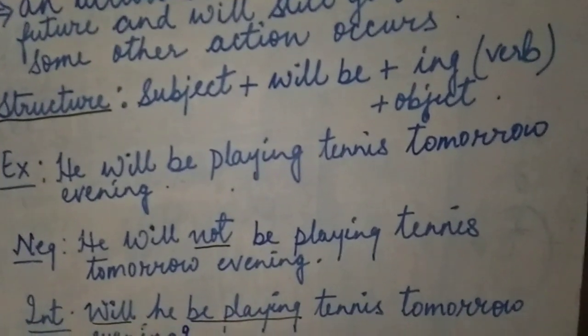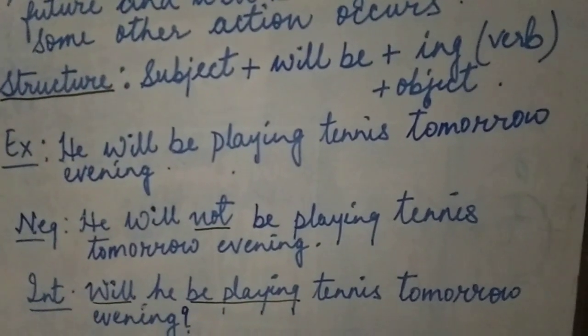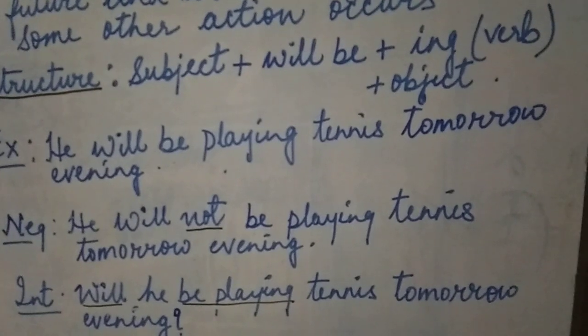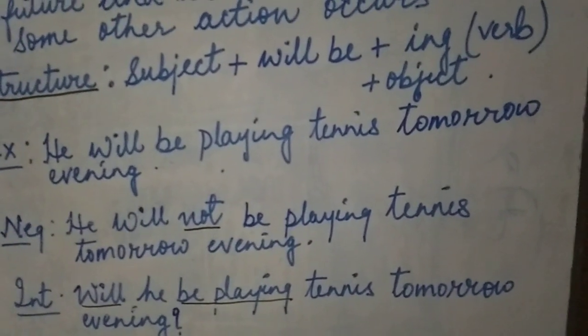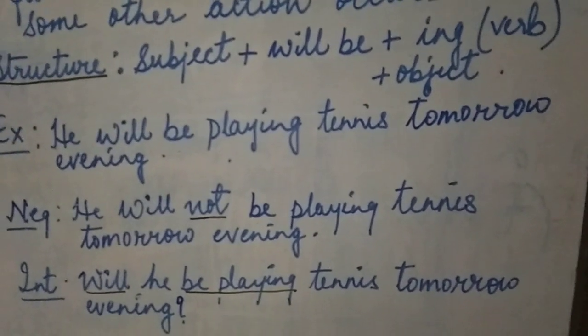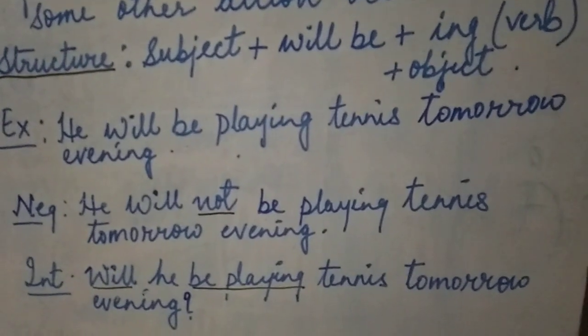Now, let's come to the negative. He will not be playing tennis tomorrow evening. Now, we have to place not between will and be, and then the ing form of the main verb, and then the object, and then the time, that is tomorrow evening.